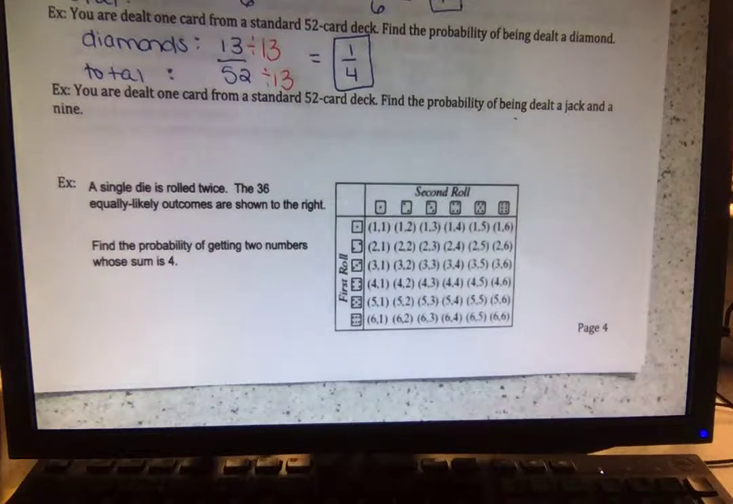All right, let's do another one of these. So if you're dealt one card from a standard 52 deck of cards, what's the probability of being dealt a jack and a 9 in one card? One card. You're only dealt one card. So is there one card that is a jack and a 9?